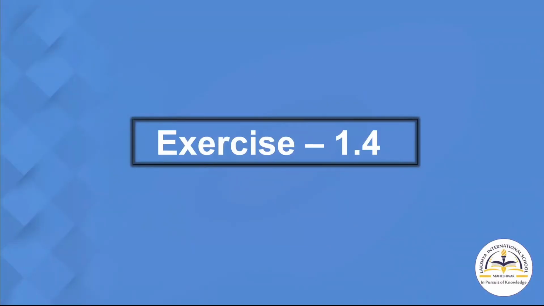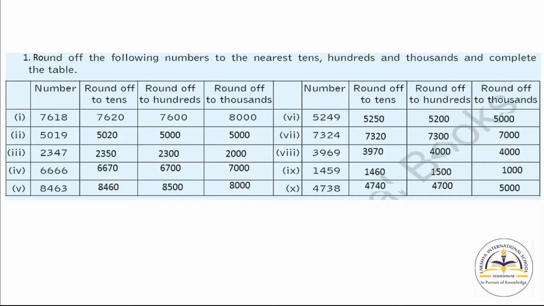Now exercise number 1.4. Question number 1, round off the following numbers to the nearest 10, 100, 1000 and complete the table. So first number is 7618. When we round off to the 10 position, we will get 7620. Now when we round off to 100, we will get 7600. When we round off to 1000, we will get 8000.